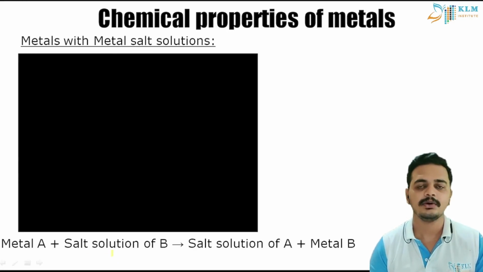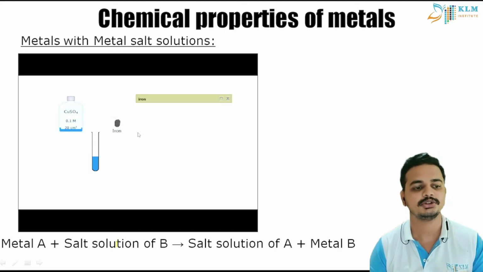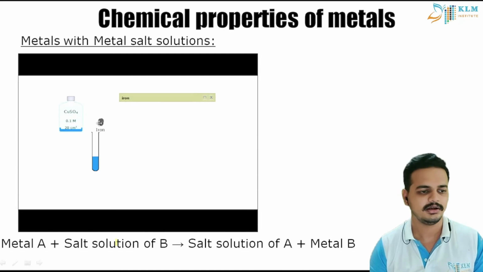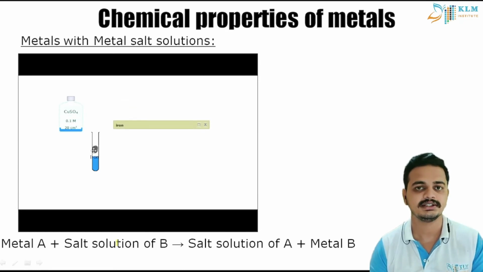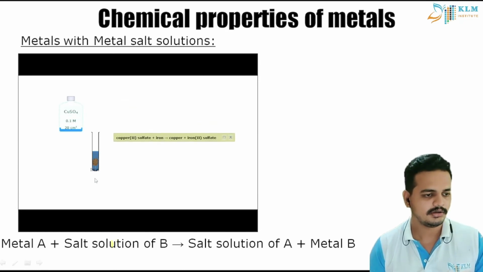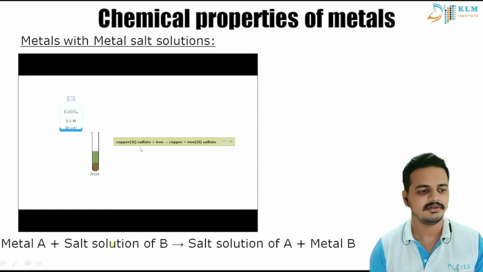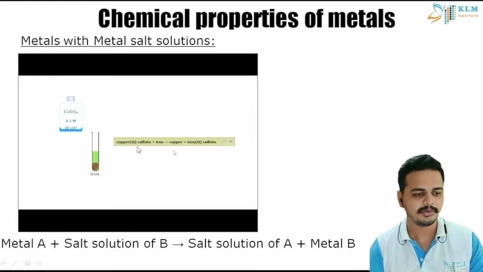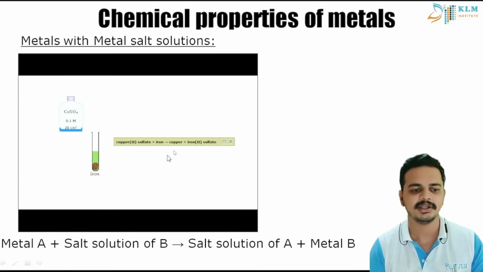Now let us see what happens when you take a metal and a metal solution of another metal. Okay, metal solution in the sense of a metal salt. So we have copper sulfate as a metal salt. You can see the reaction. Let's pause it. You can see the reaction here. I added iron to copper sulfate. So copper sulfate plus iron gave me copper and iron sulfate.